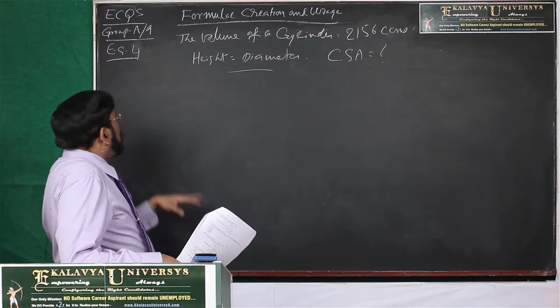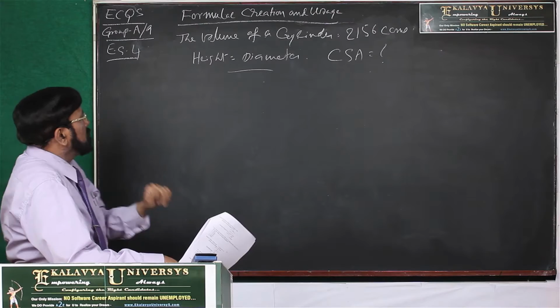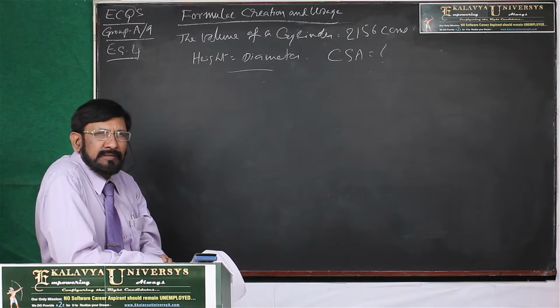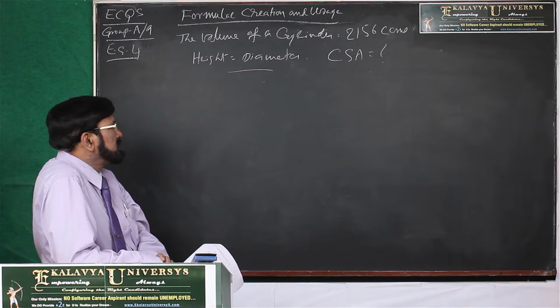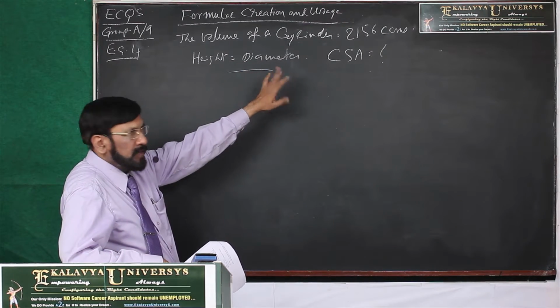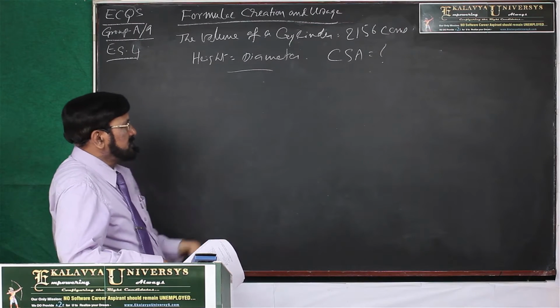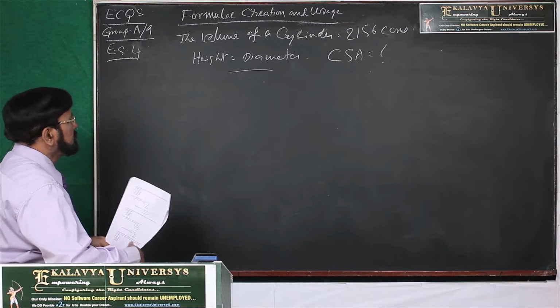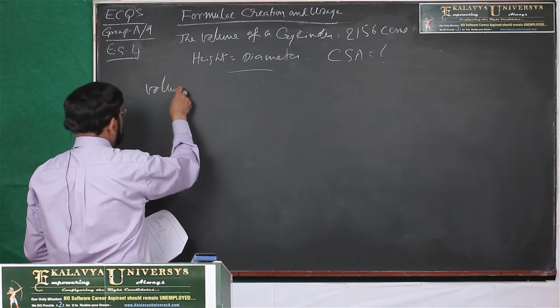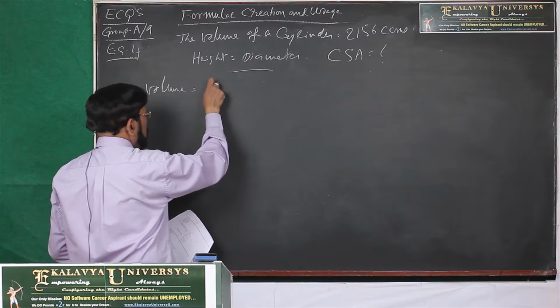Now, the example number 4. The volume of a cylinder is 2156 cubic centimeters. Its height is equal to diameter, not radius. And what is the CSA? We have to calculate CSA. Now, first, volume of the cylinder. What is the formula?